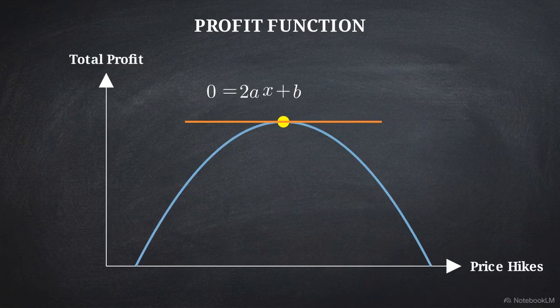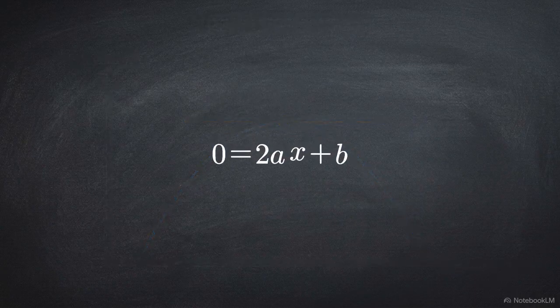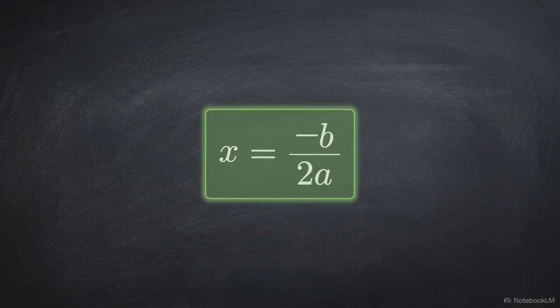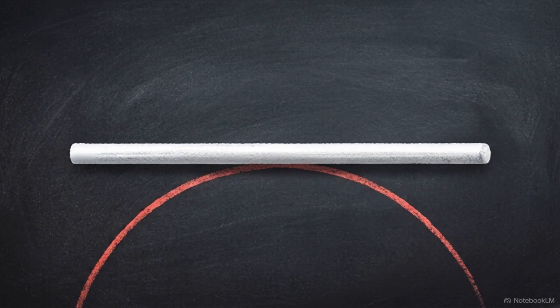This allows us to isolate the peak algebraically. We set our derived slope to 0, subtract b, and divide by 2a. That simple manipulation leaves us with x equals -b over 2a. This proves exactly where a system's rate of change halts and reverses.